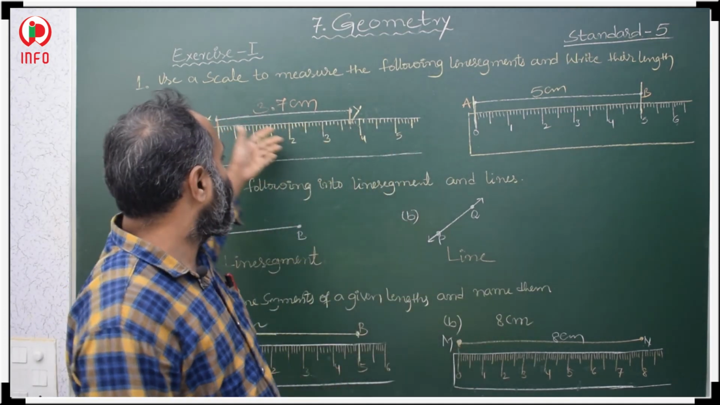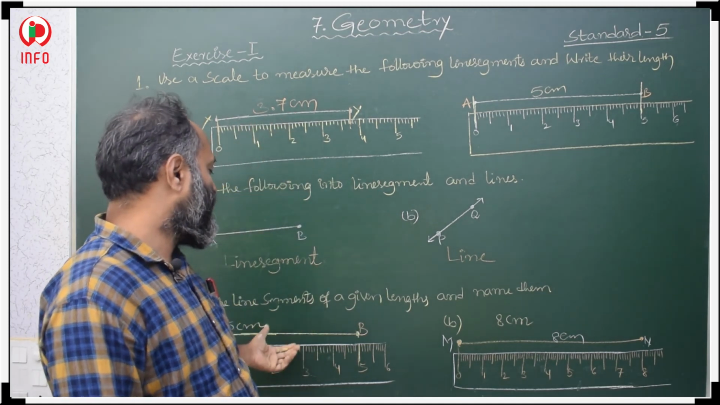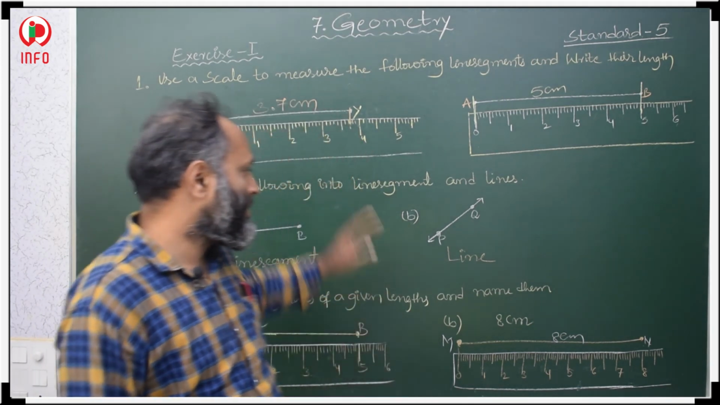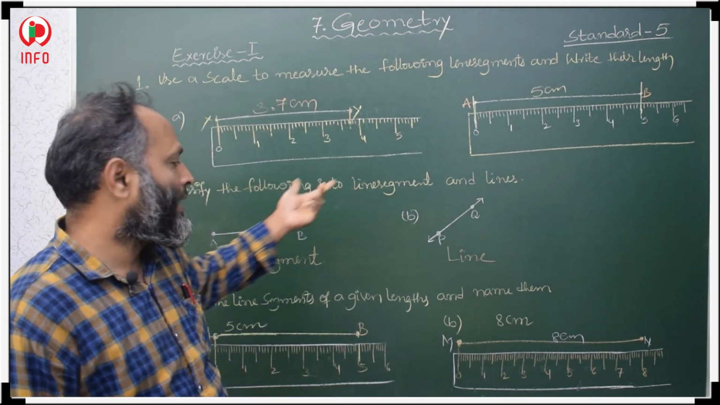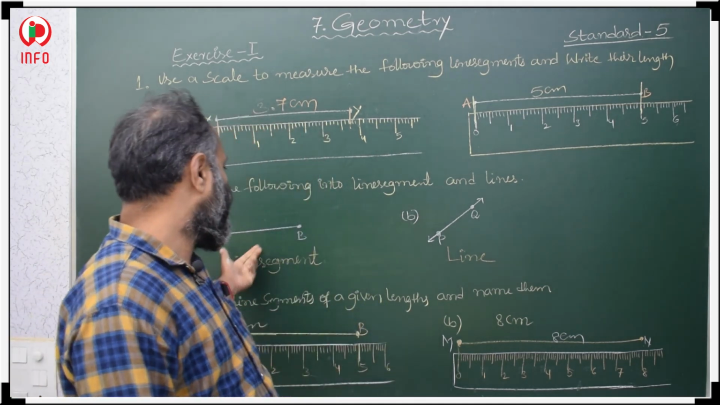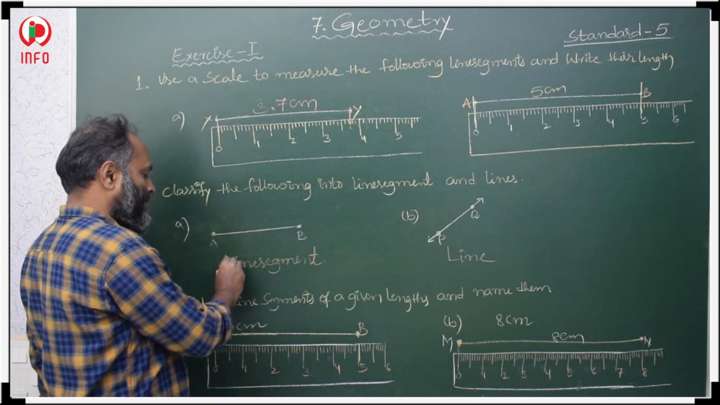So, how to measure if a line segment is given, and how to draw when the measurement of a line segment is given: these are the two methods. And in the second question, a line and a line segment are given. Where we have two end points, it is a line segment. Where there is no end point, that is the line. Okay.